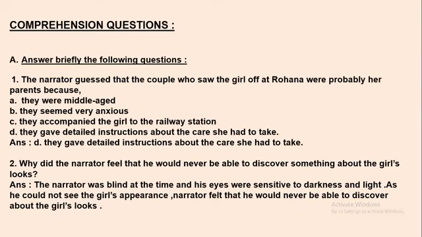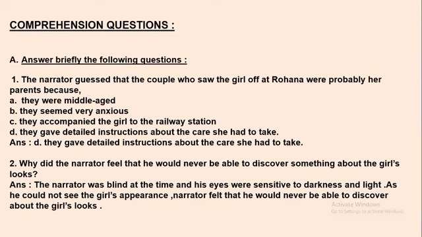Okay, moving on to the next question. Why did the narrator feel that he would never be able to discover something about the girl's looks? When we go through the chapter, we come to know that the narrator feels he will not be able to know about the girl's looks. Why did he feel so? The answer is: the narrator was blind at the time and his eyes were sensitive to darkness and light.